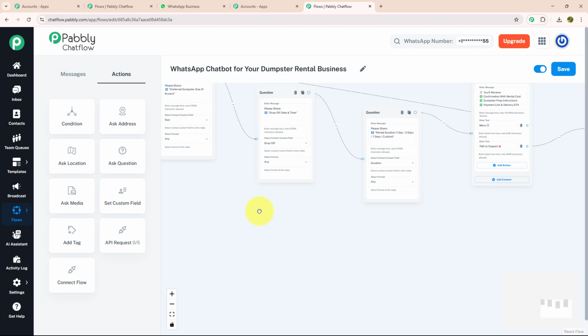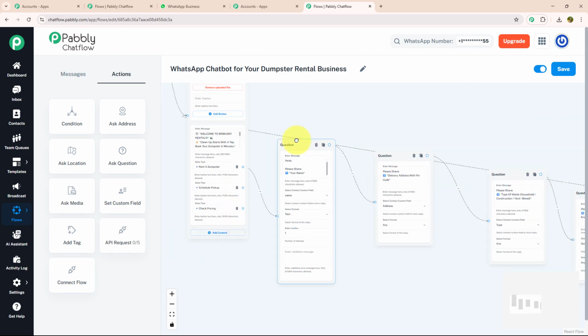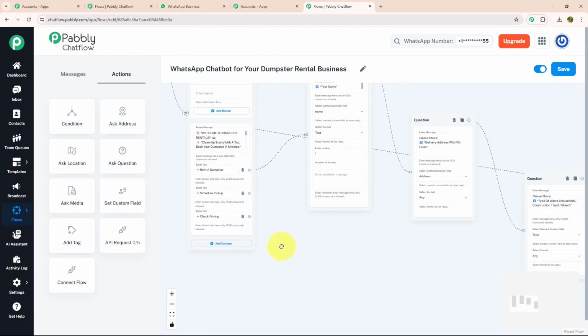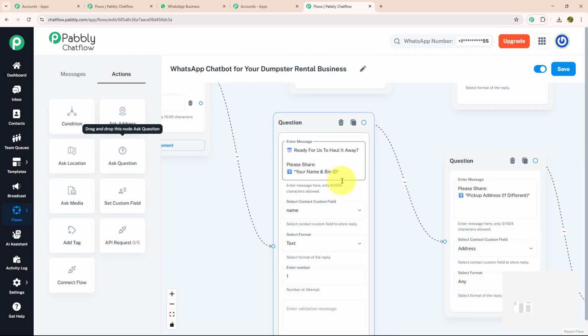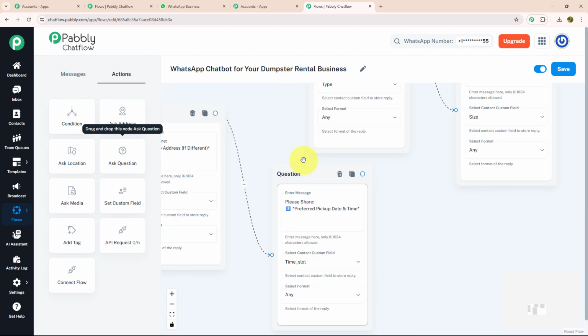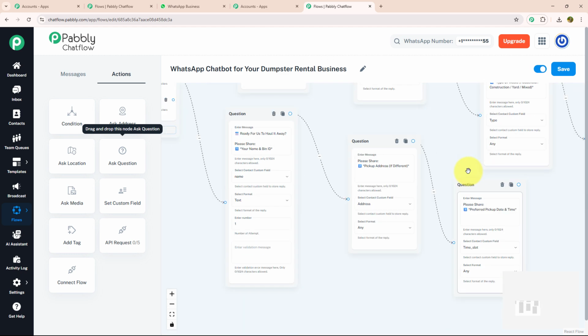Now let's move to our second action button, which is schedule pickup. To schedule a pickup, I again need to ask a few questions like their name, address and pickup date and time. For that, again, I'm going to drag and drop ask question and enter my questions like name, bin ID, pickup address and pickup date and time. With that, I have also selected their contact custom fields as time slot, address and name.